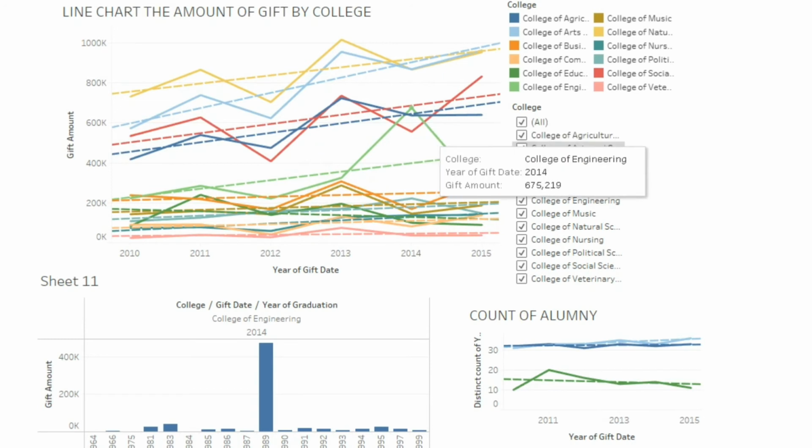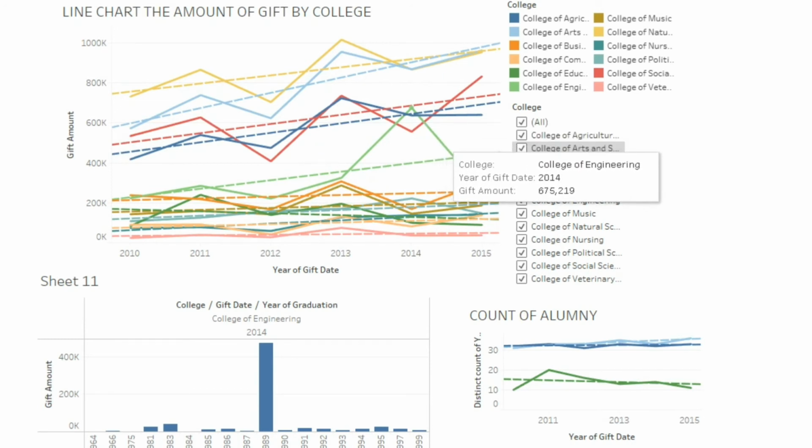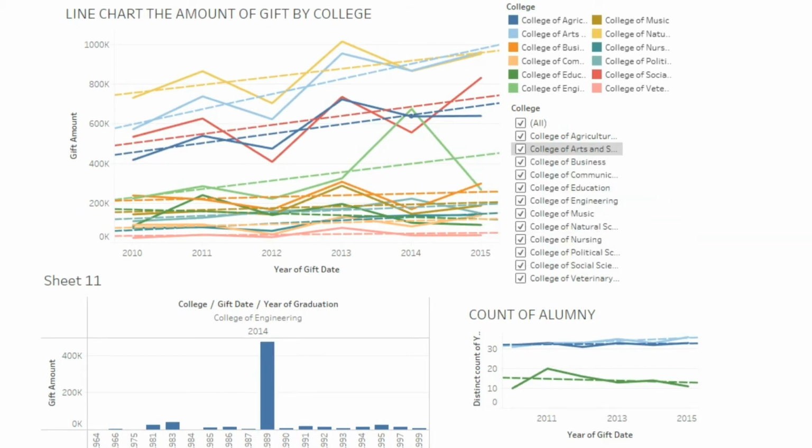As we can see, in 2014 there is a significant increase in donation from the College of Engineering. Why did it happen? Here I analyze that there is a significant increase from generation 89 of Engineering College. If we calculate, 2014 is exactly the 25th year of being alumni of this institution. There is a possibility that they celebrated their 25th anniversary by donating to this institution.